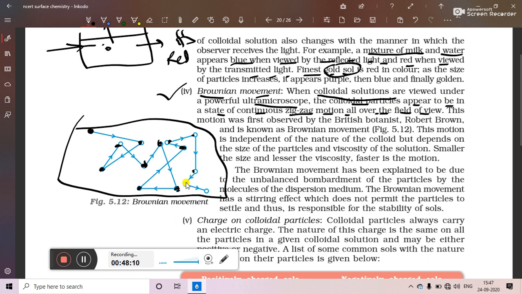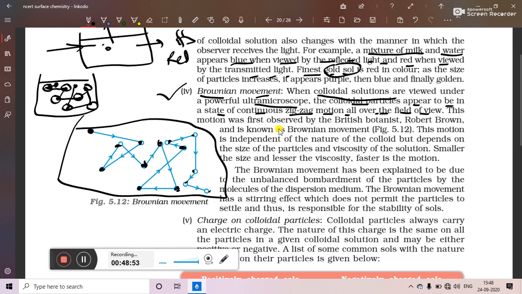So what could be the reason behind it? In the colloidal sol, the particles of dispersion medium are already present. Now when the particle of dispersed phase collides with the particle of dispersion medium, it is bounced back, reflected back. Thereafter it will collide with the second particle of dispersion medium, from there it will reflect back. Then from the third particle of dispersion medium, again it is reflected back. So here we can see that due to continuous reflections by the dispersion medium, colloidal particles move in the solution in a zigzag manner.